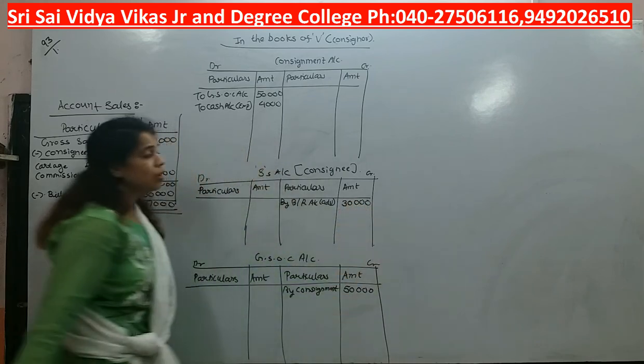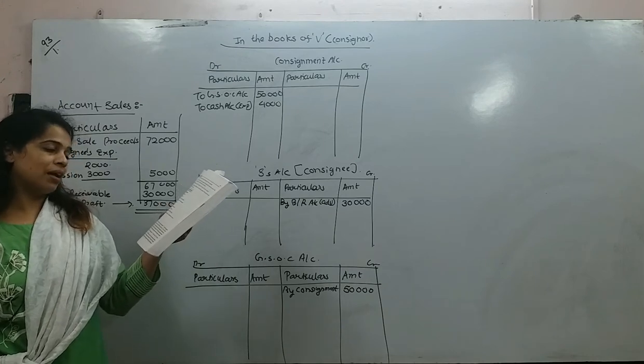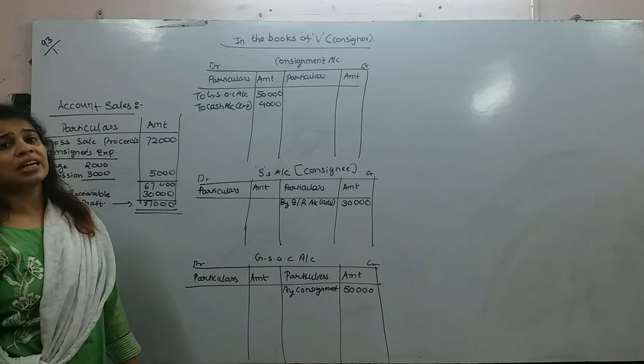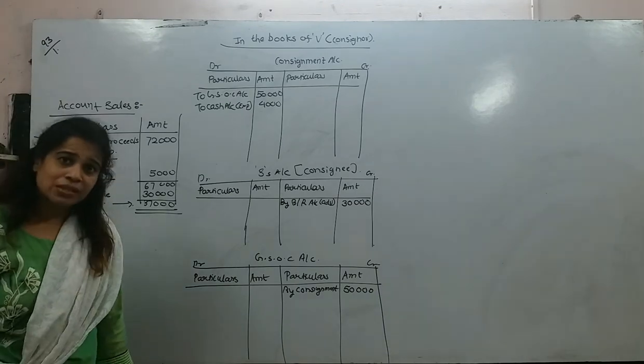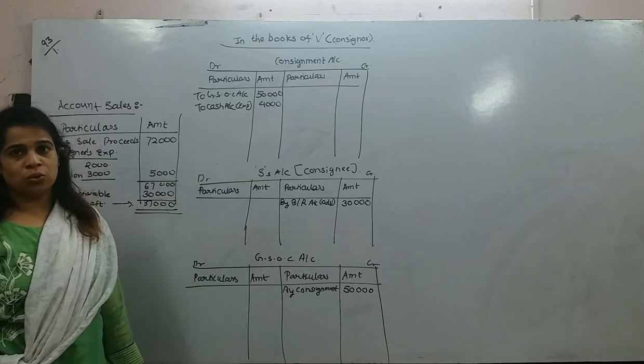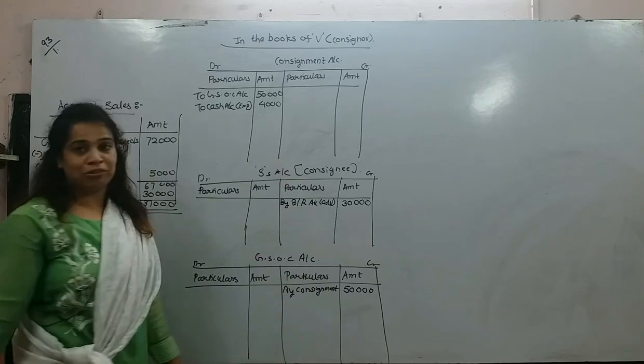30,000. Now what they are saying is, the bill was discounted with a banker for rupees 29,500. It is nowhere related to the consignment. Is that related to consignment? No, it is V's complete personal thing, what he wants to do, right? So because it is not at all related to business, we won't make an entry of it.